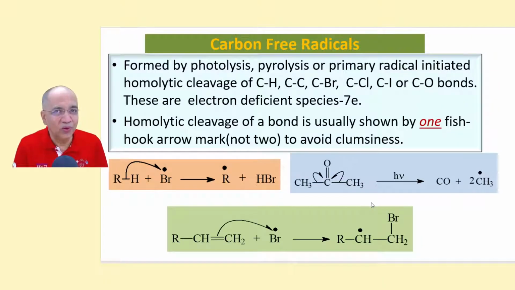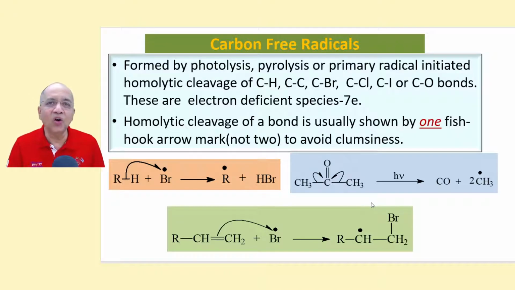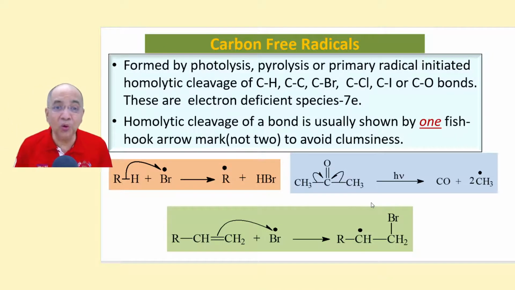We knew about free radicals, but here we will know about carbon free radicals, where the unpaired electron is located on a carbon atom. As you know, a free radical is formed by photolysis, that is by application of light, or pyrolysis, application of heat, or it can be primary radical initiated. We discussed in lecture 1. Homolytic cleavage of CH, CC, CBr, CCl, CI, CO bonds.